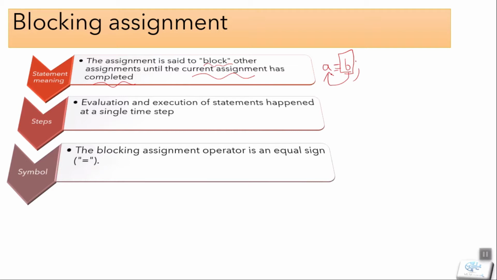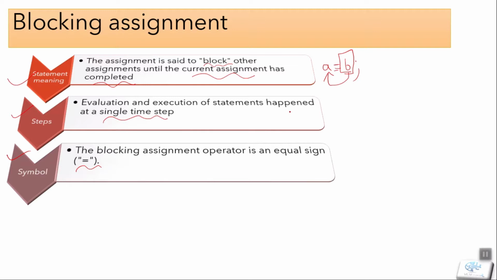Until then, no other assignment will happen in this step. Only this blocking statement will be evaluated and assigned. It's a single step execution of this statement. The blocking statement is denoted with this symbol.